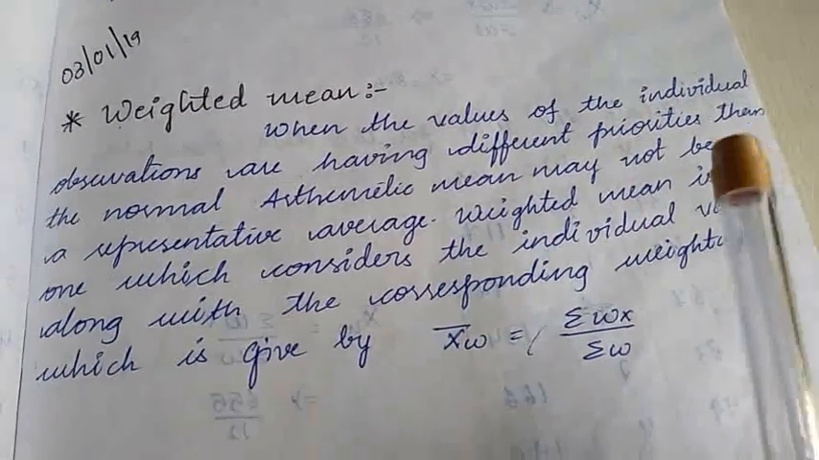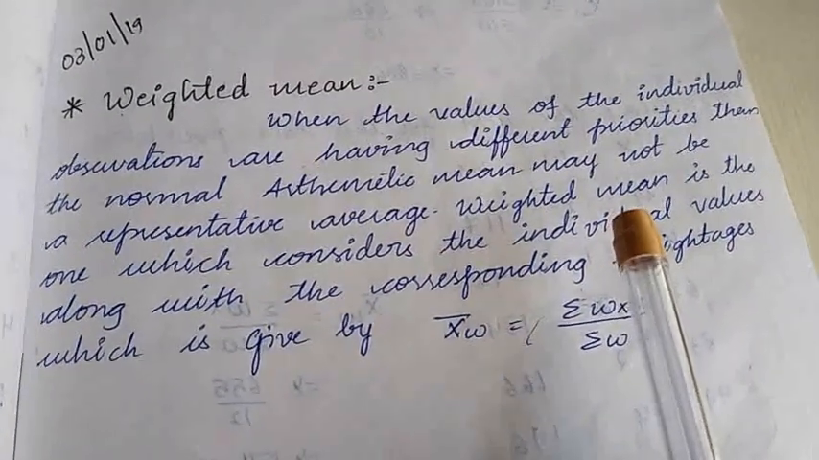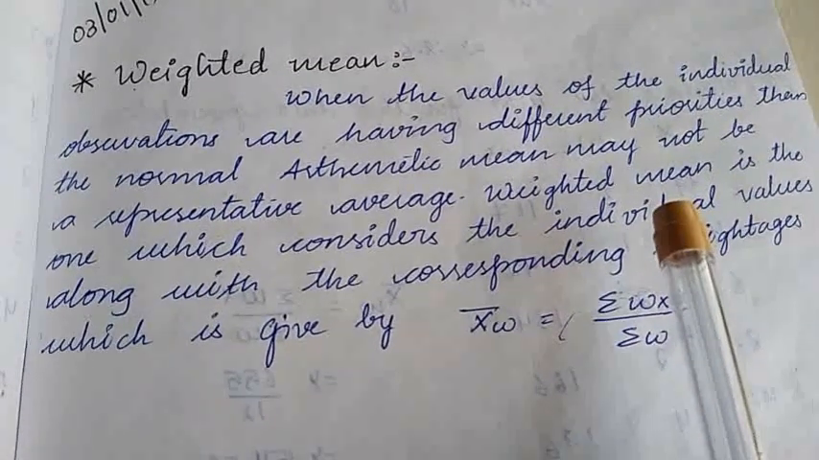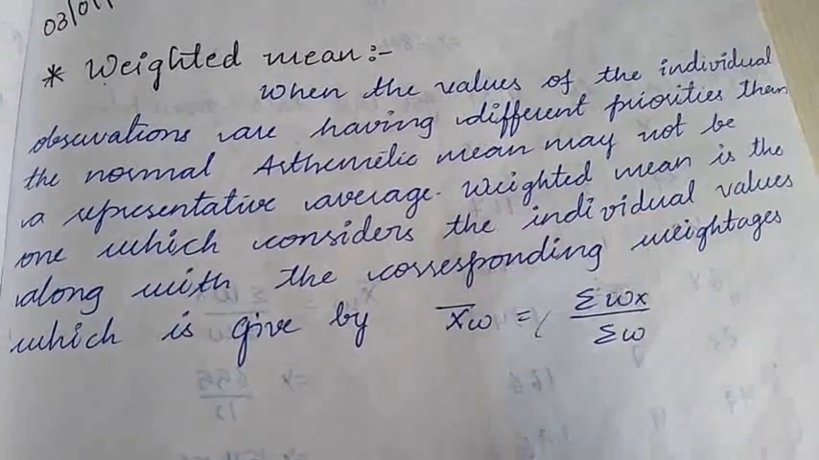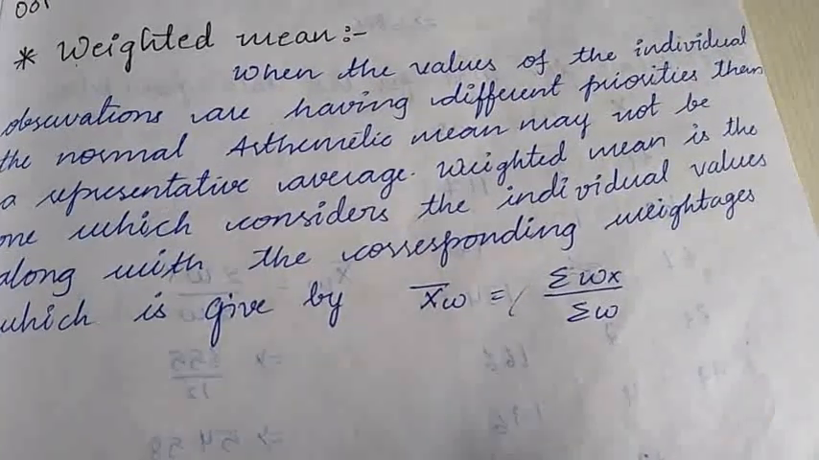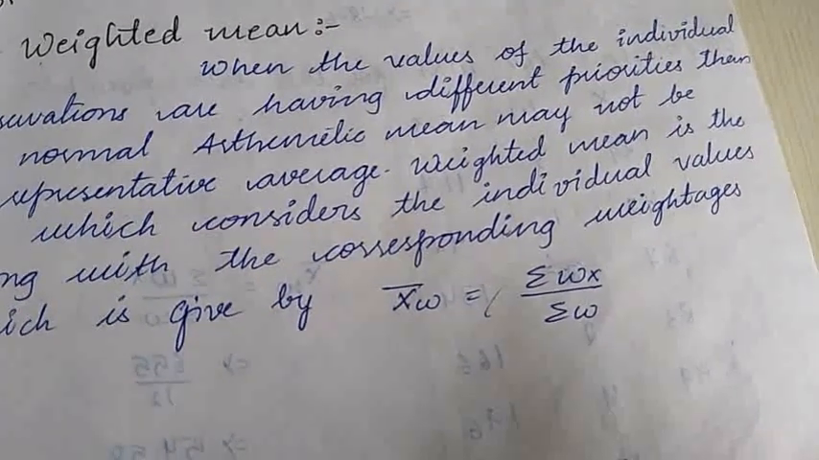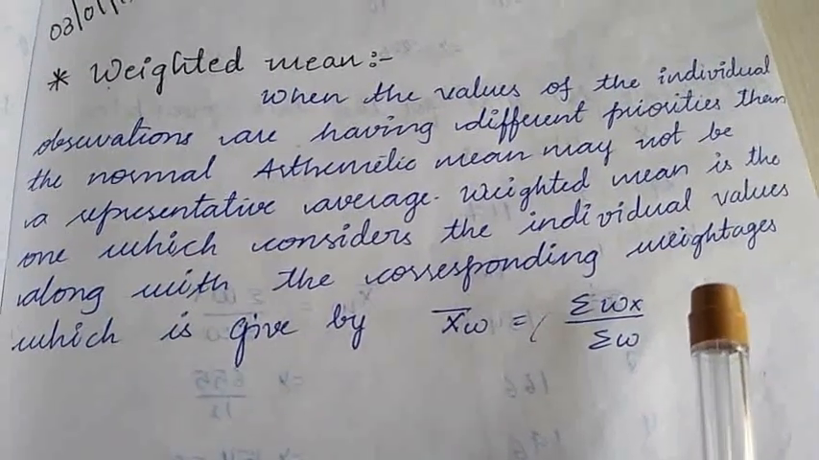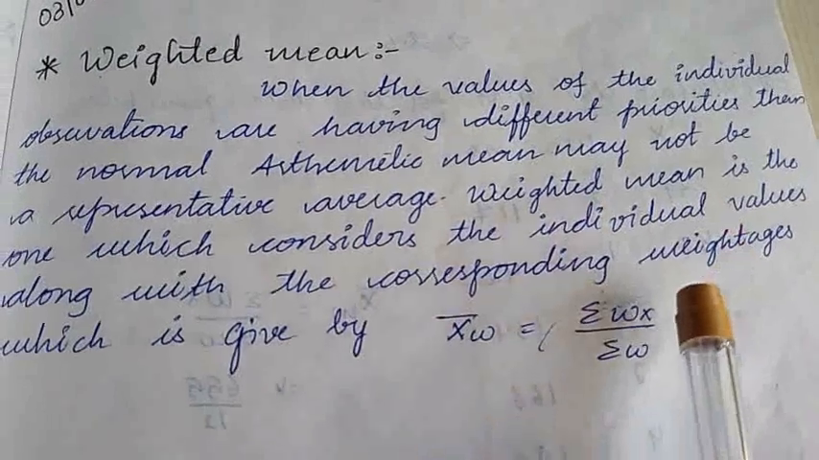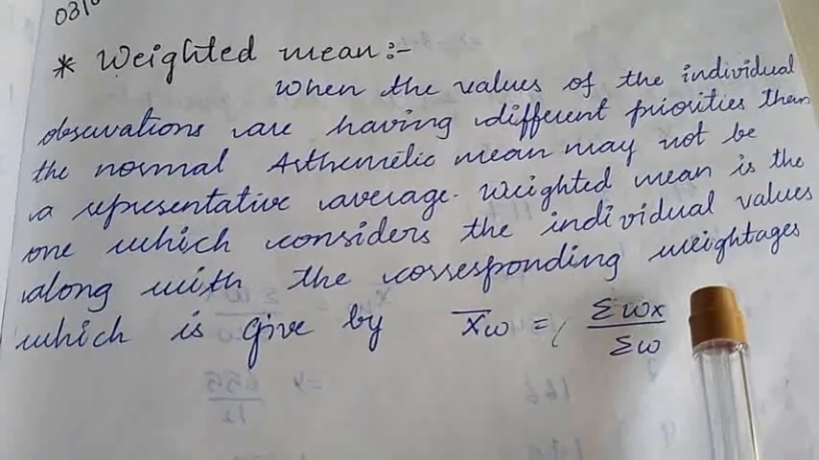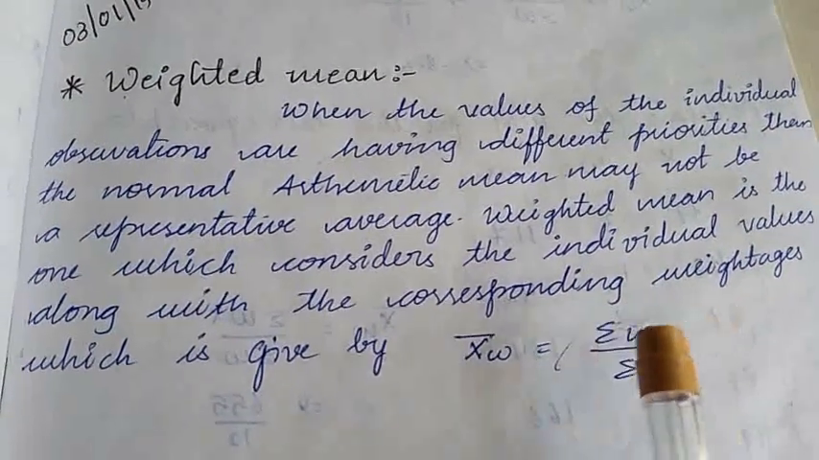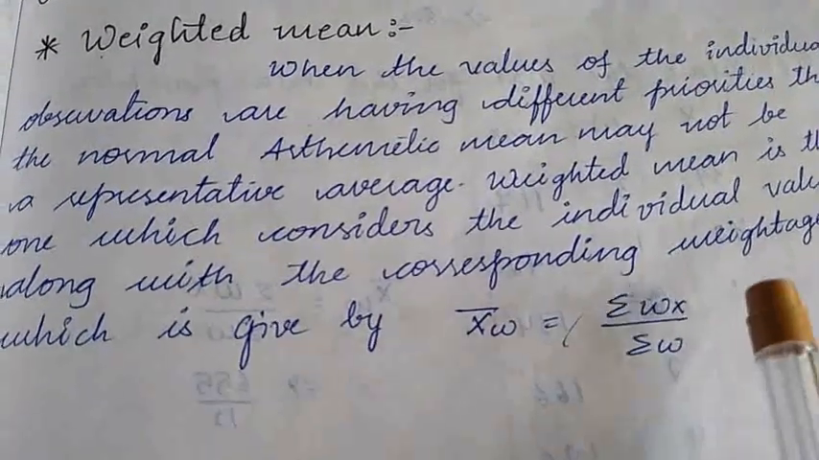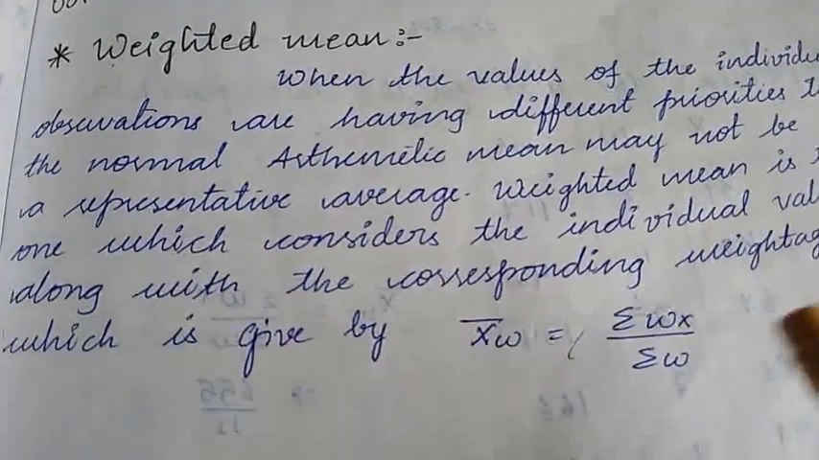Weighted mean. When the values of the individual observations have different priorities, then the normal arithmetic mean may not be a representative average. That may not truly reflect the value and its importance. The mean which considers the individual values along with their corresponding weightages is called the weighted mean, which is denoted by xw bar and is given by the formula sigma wx divided by sigma w.